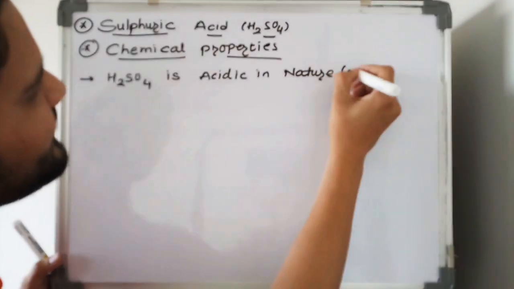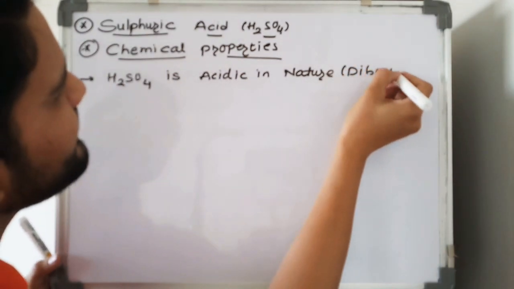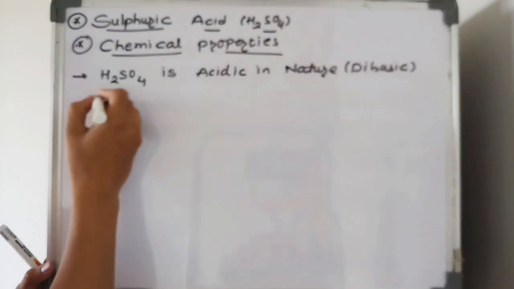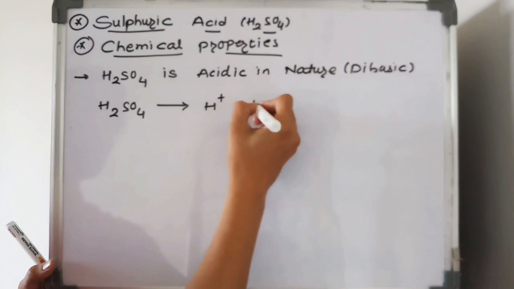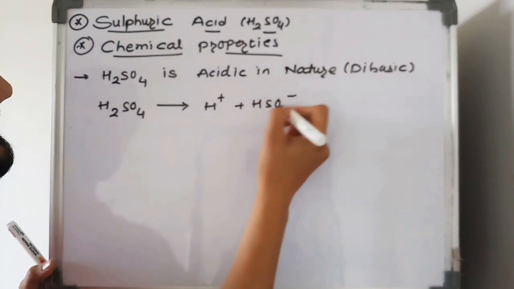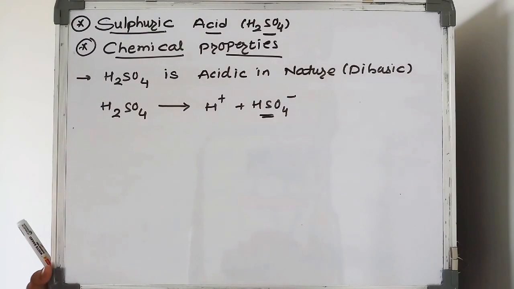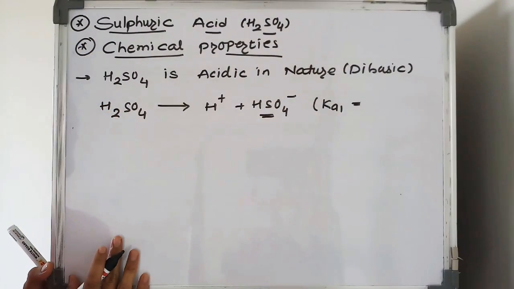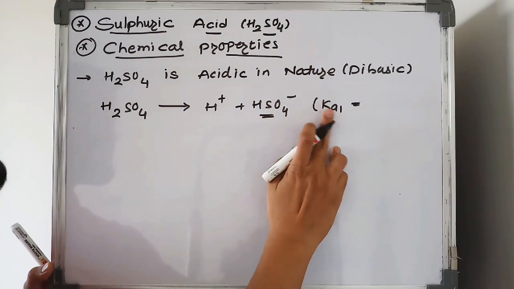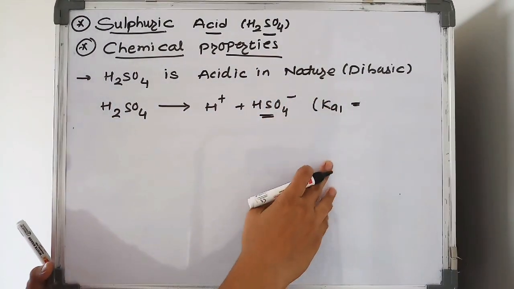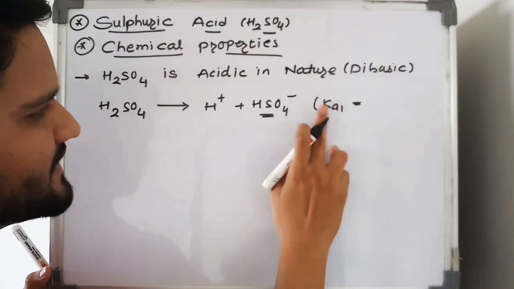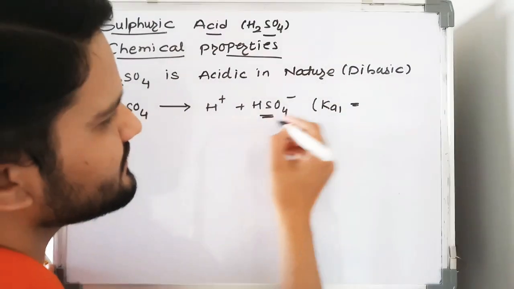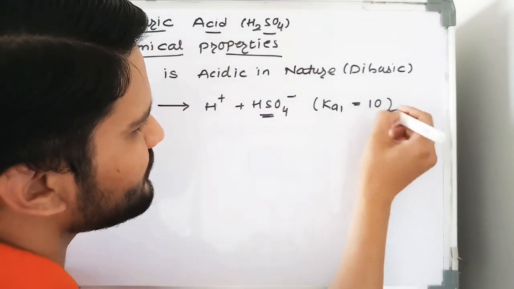It is a dibasic acid. H2SO4 on its dissociation gives H plus and the hydrogen sulfate ion. This is called hydrogen sulfate or bisulfate ion, and the dissociation constant Ka1, the ionization constant of the acid, has a value of 10.